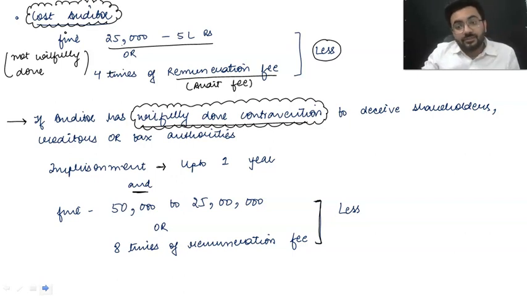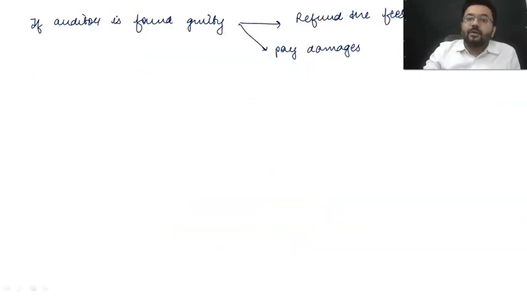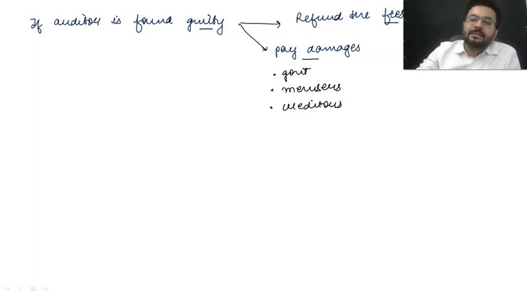Moving ahead, my dear students, talking about the next part. Now, if the auditor is found guilty, he is going to refund all the fees and pay damages, let it be to the government, or to members, or you can say the creditors of the company, or any other statutory authority. He is going to pay damages.